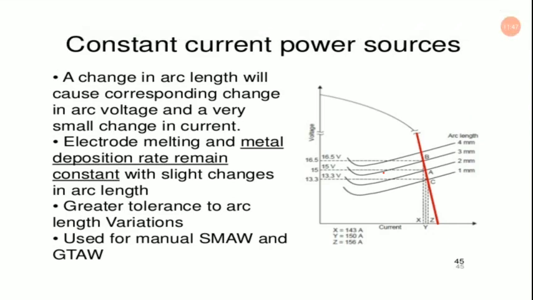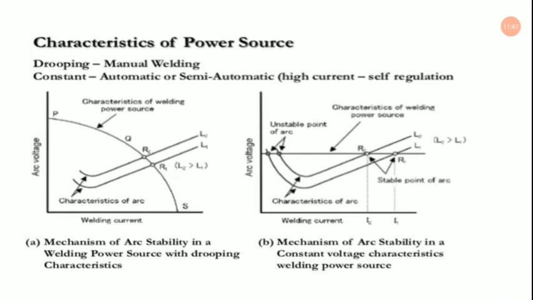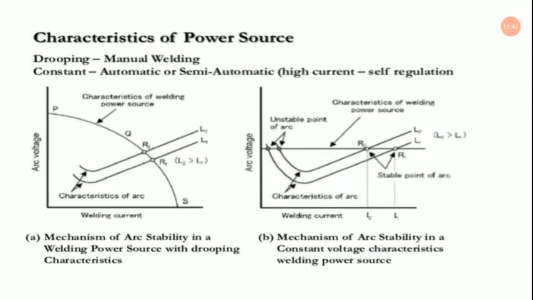Now what I was telling you is that in the next class we will continue this power source description in a more elaborated way. We will discuss the different machines, different types of arc producing machines, that is the welding machines, or you can simply say the generators or the transformers as well. We'll be learning in an elaborative way.